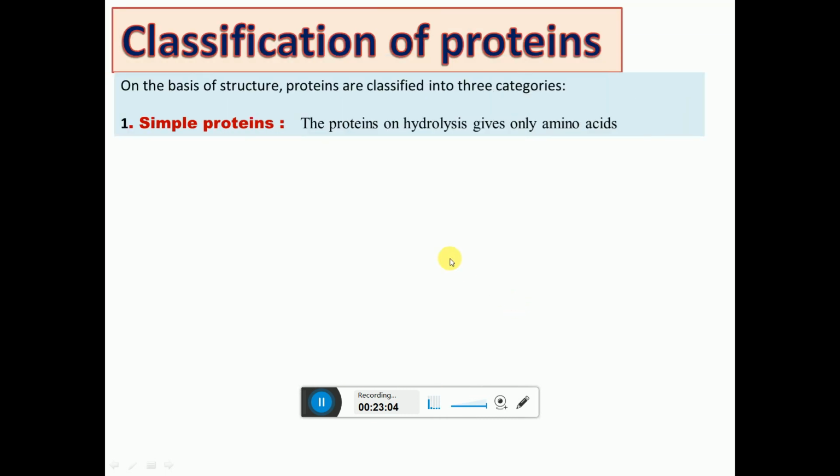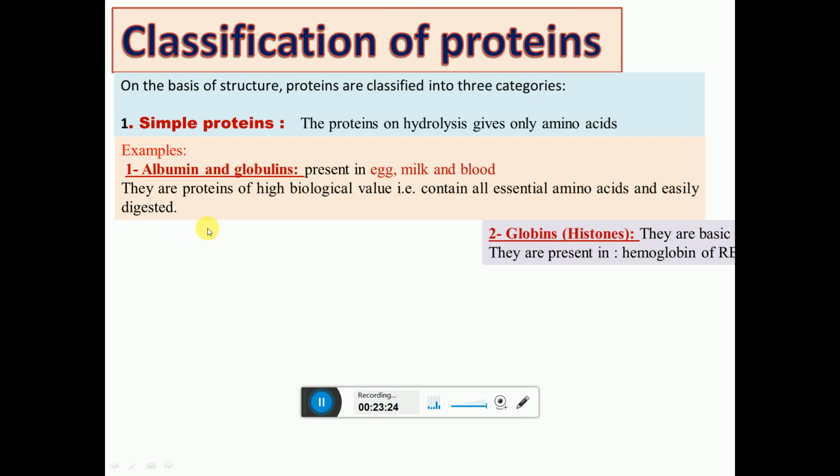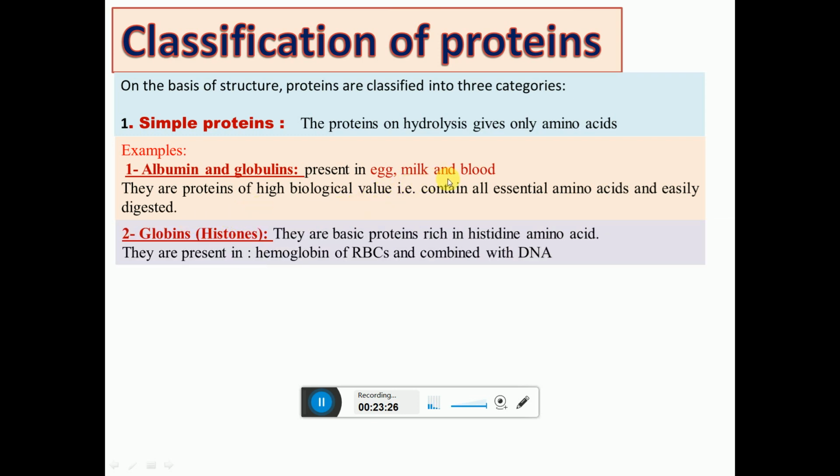Then we are moving to the classification of protein. Proteins can be classified into 3 categories: simple protein, conjugate protein and derived protein. The first one is the simple protein. The proteins that on hydrolysis give only amino acids are called simple proteins. Examples: first is albumin and globulin, present in egg, milk and blood.